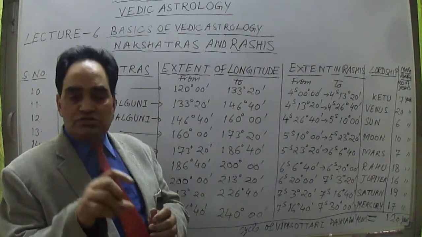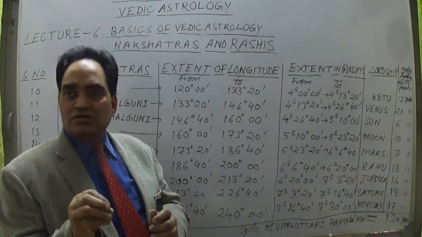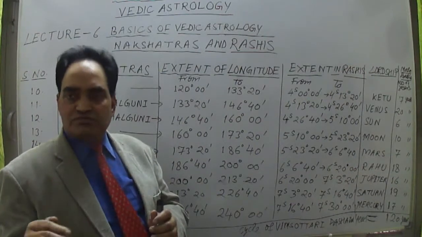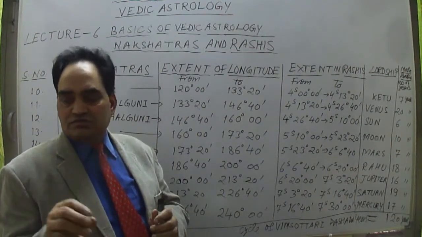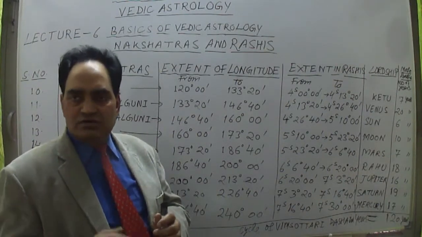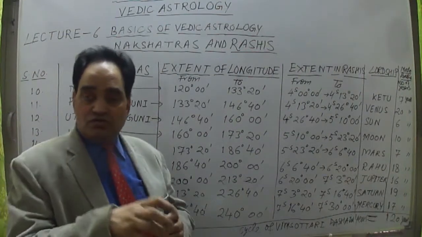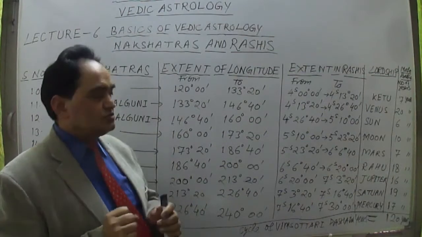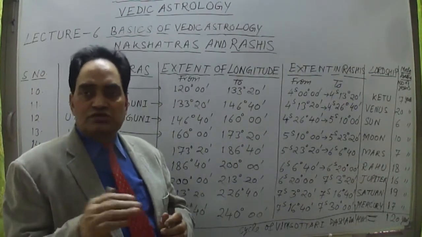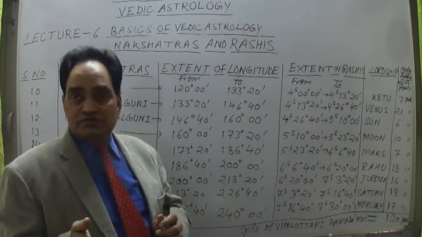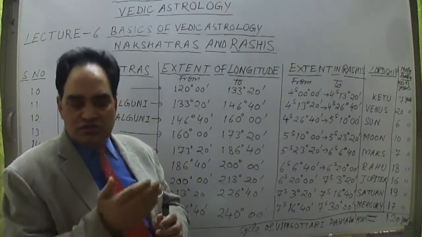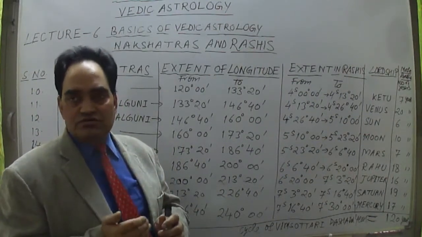So 3 nakshatras are lorded by one planet. Ketu lords 3 nakshatras. Similarly, Venus is the lord of 3 nakshatras, and the remaining planets also have lordship over 3 nakshatras. This is how the total 27 nakshatras and 9 planets work; each planet naturally lords 3 nakshatras. This is how the systematic way is taken.